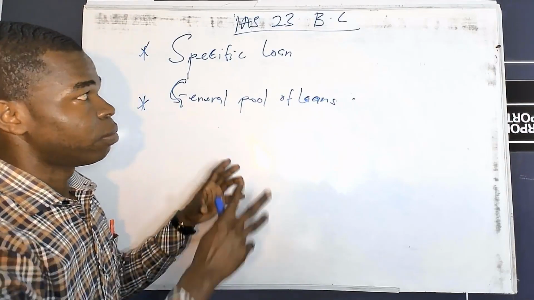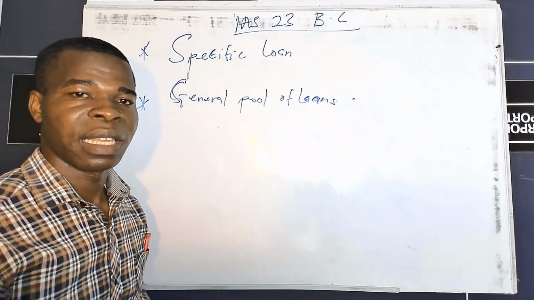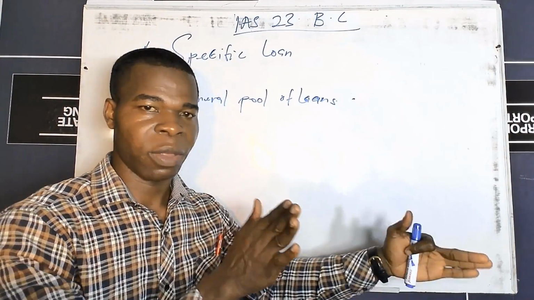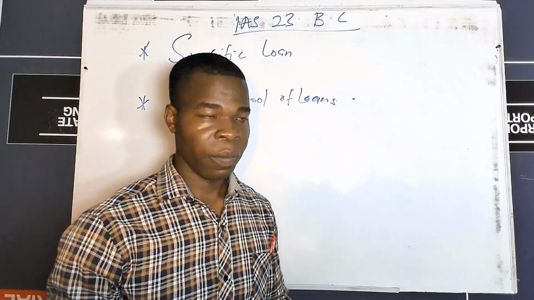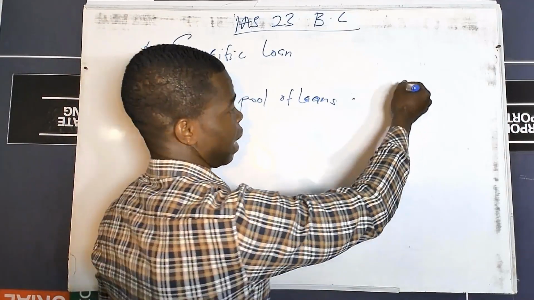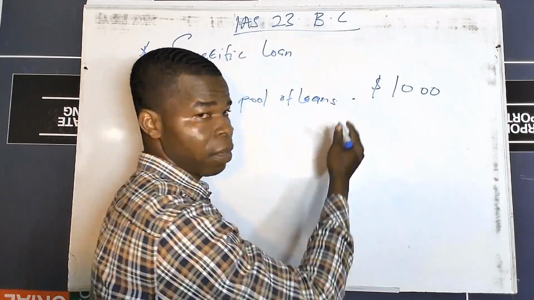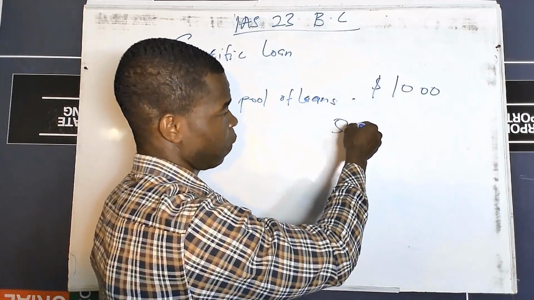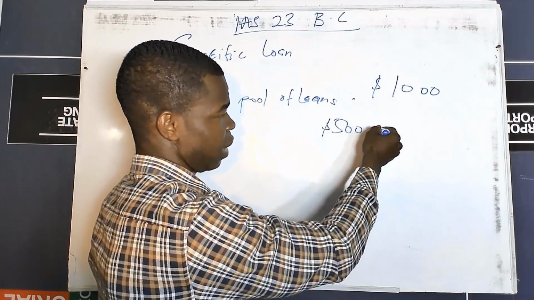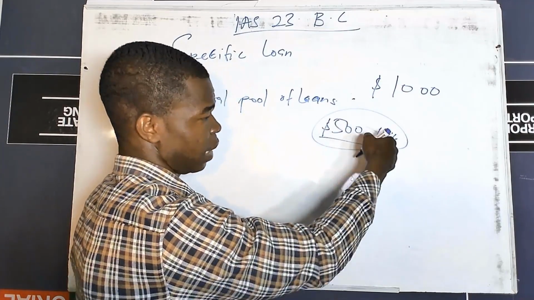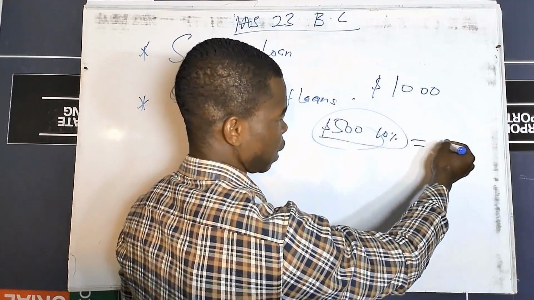Remember that the idea of borrowing cost is basically capturing the cost of your borrowings, like established earlier on, as part of the cost of what? Of an asset. So for instance, if we are constructing an asset which is costing us $1,000, and we borrowed a fund of $500, and the interest was 10%, then the cost is going to be 10% multiplied by this, which is going to give us 50.